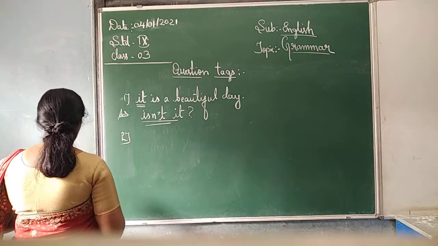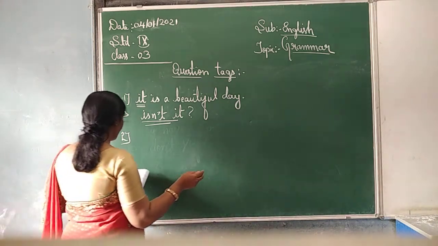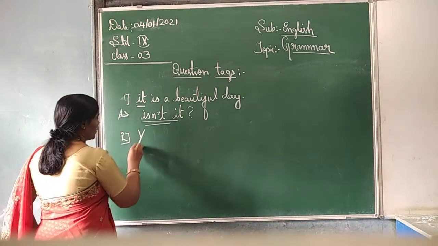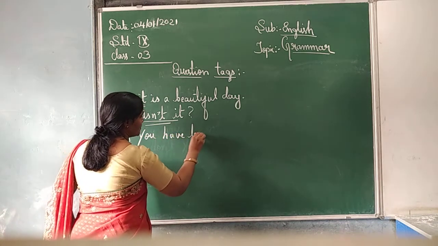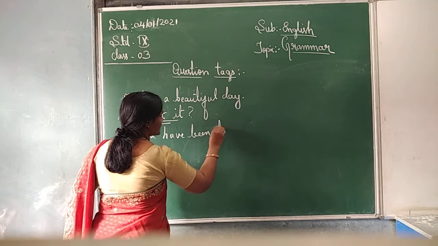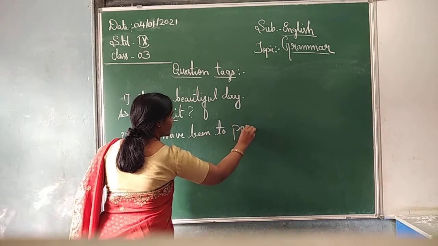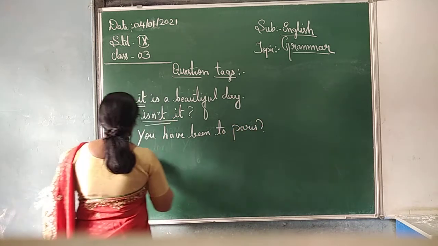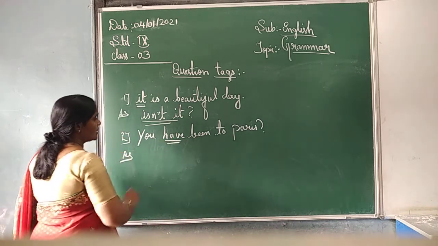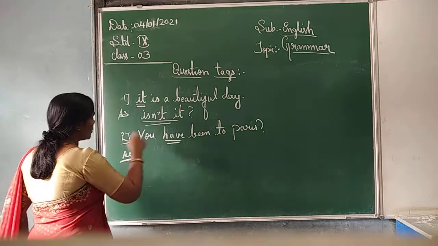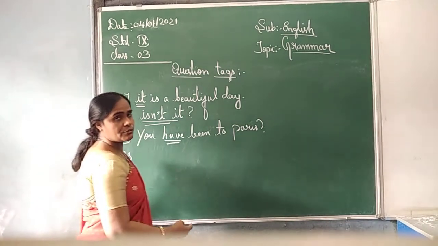The next one, the second one: you have been to Paris. Here have is there, that is in positive form. So how do we change it to negative form?